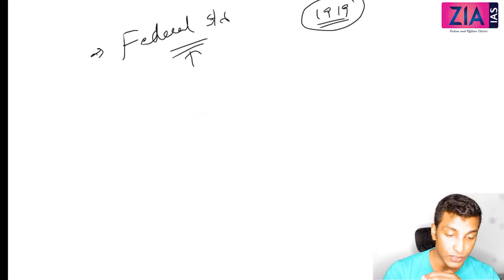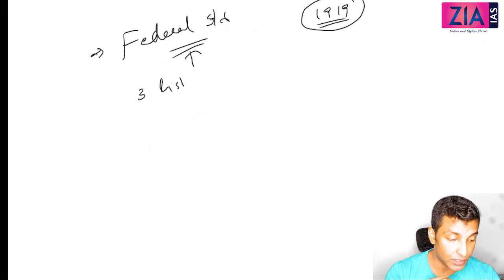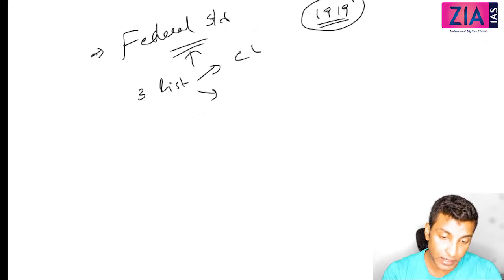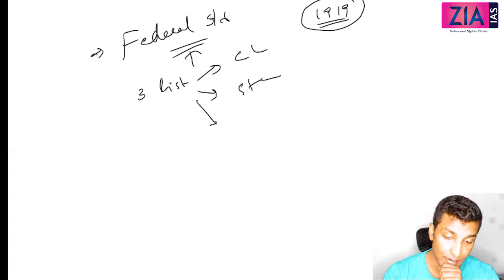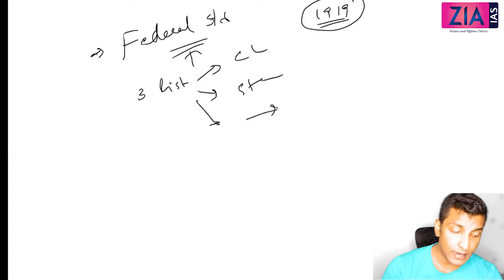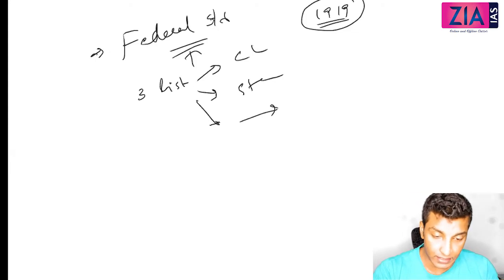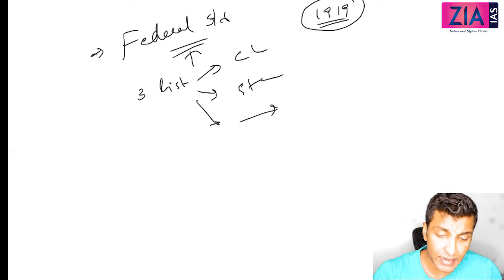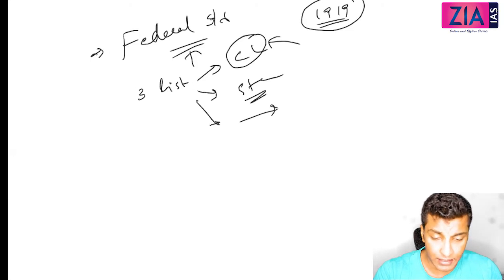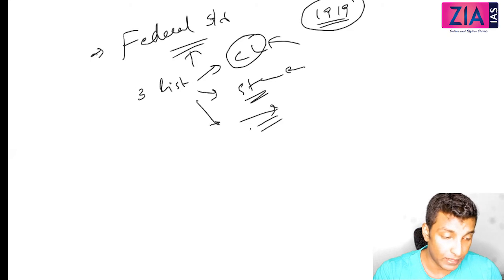So now federal structure was proposed, and three lists were also introduced. Okay, the central list, that means the union list, then the state list or the province list, and the concurrent list, where the center and the state can both make laws. Okay, later in the 7th Schedule of the Indian Constitution, you will see this. That is what we are going to discuss in the coming sessions also. The central list will relate to foreign policy, army, and the center will make legislation. When it comes to the state list, matters like agriculture, education, the states will make the law. Similarly, the concurrent list will also be there.